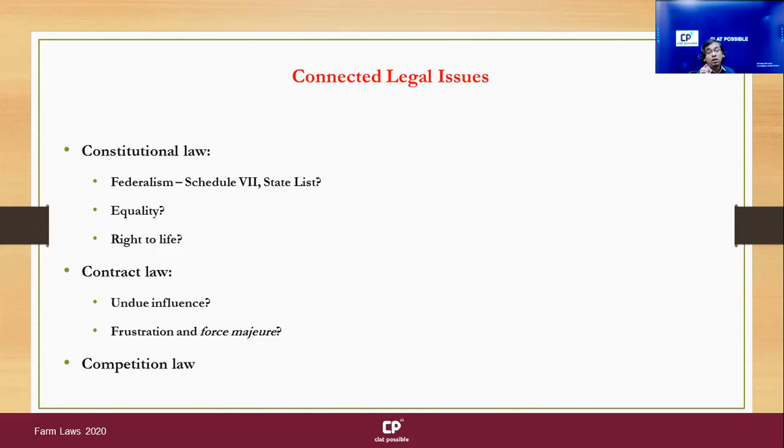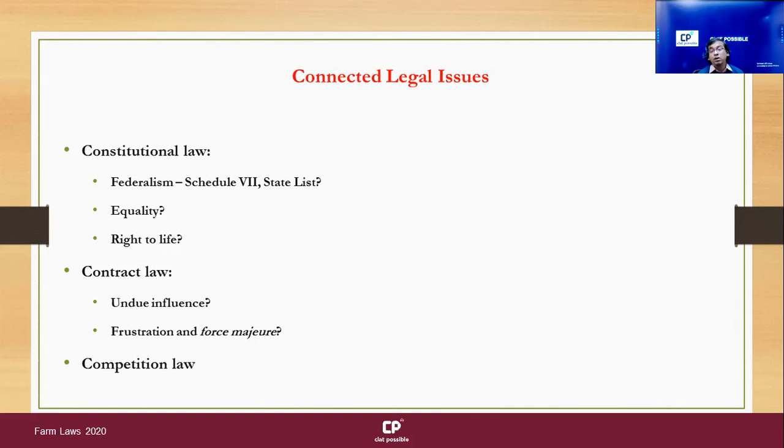So there is an argument to be made that Parliament did not even have the power to make this law. Now, in response, people may argue that Parliament has what is called residuary power, that if there are topics that are not mentioned, then Parliament can make law on it.